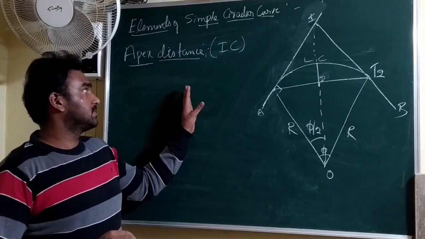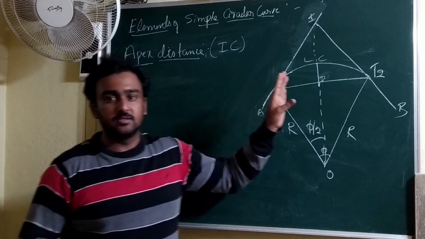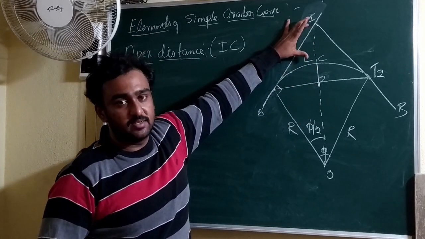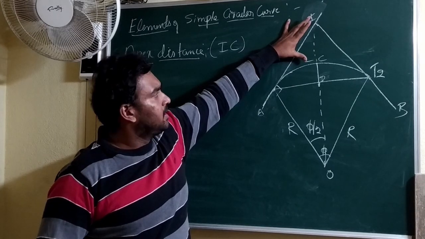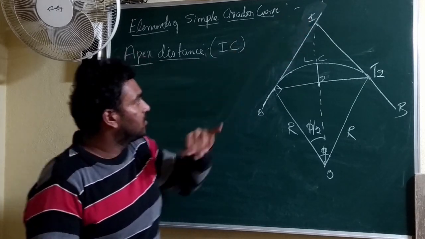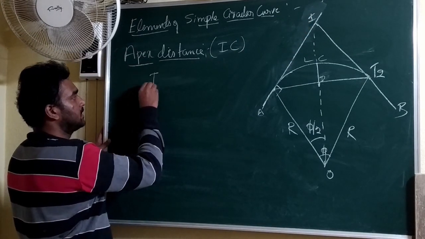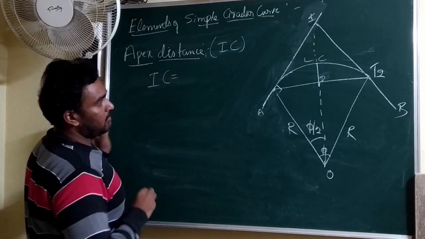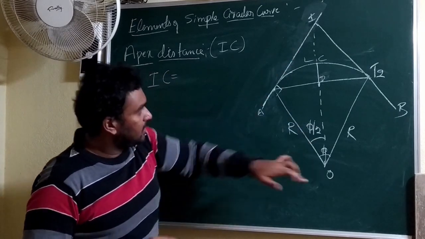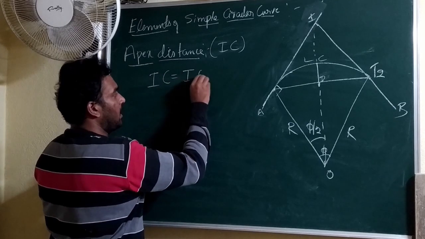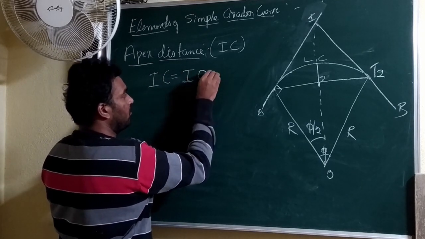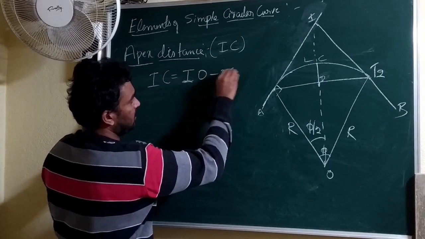Next element is apex distance. What is the apex distance in this figure? IC is the apex distance. In order to find out IC, look at the geometry. IC could be obtained by subtracting OC from IO, isn't it?